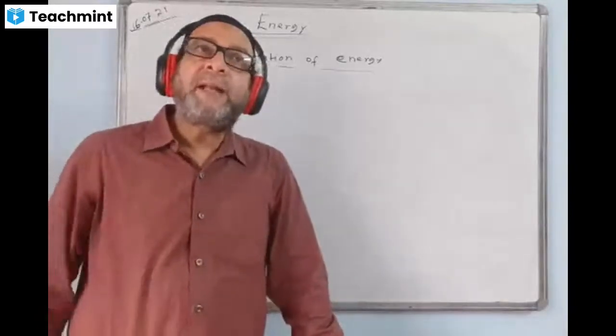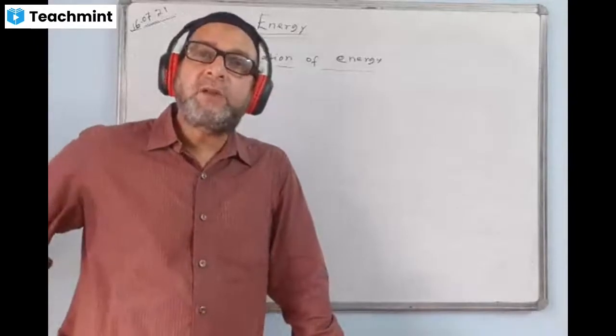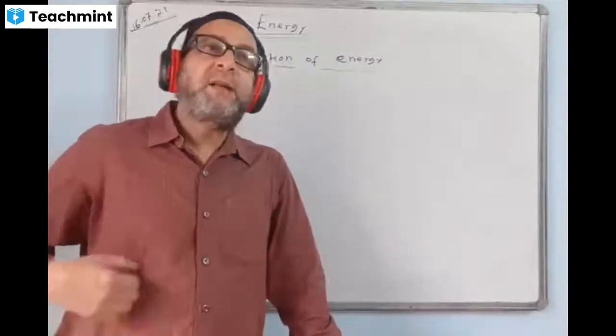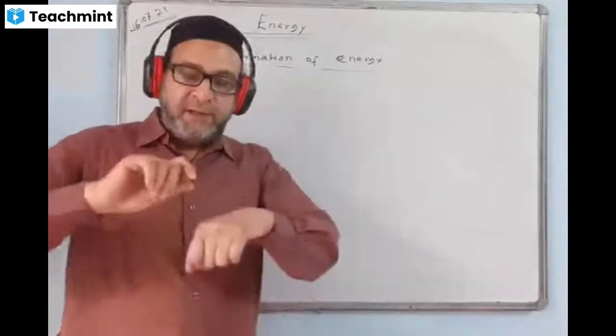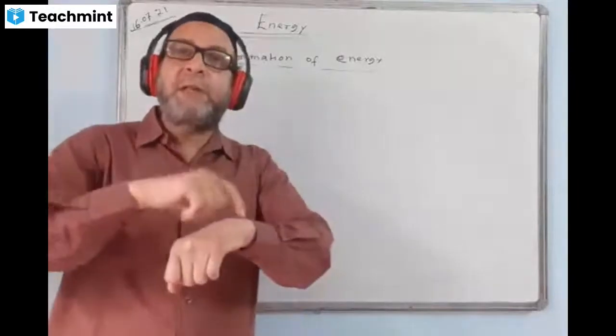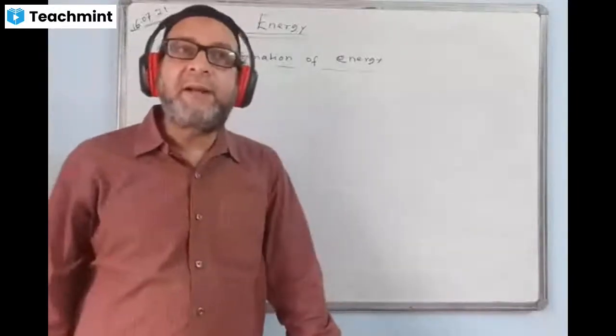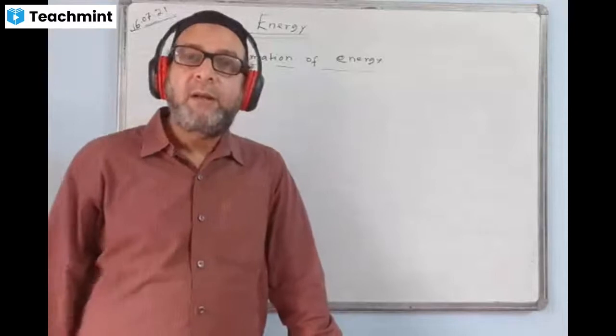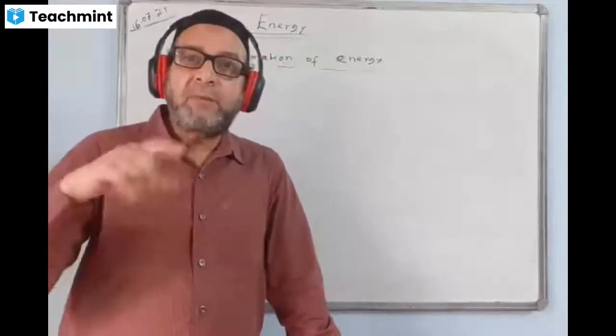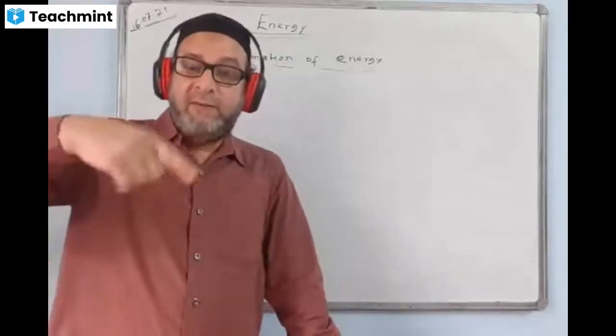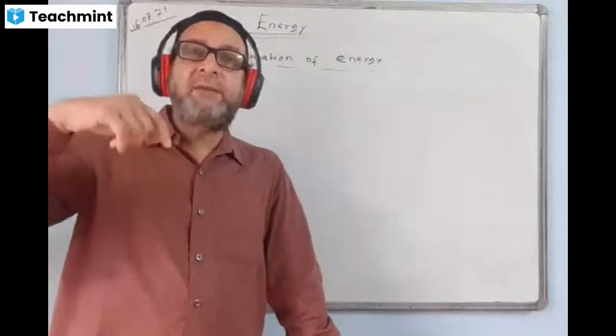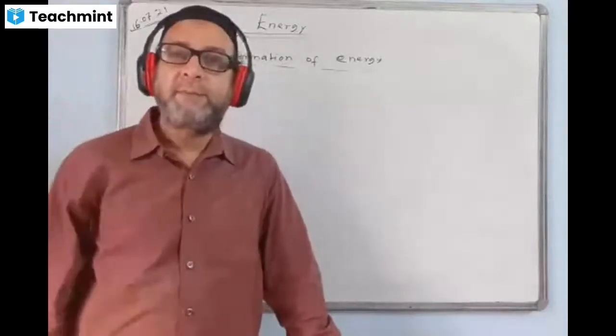While we are winding a watch, what energy are we storing in it? We are giving kinetic energy and storing potential energy in it. While winding a watch, kinetic to potential. When the spring gets unwound, we say potential to kinetic.